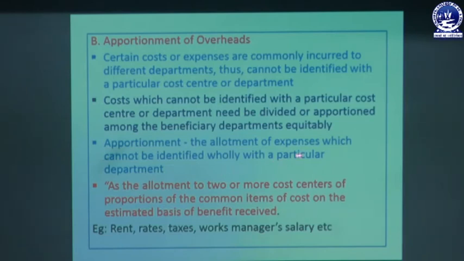Apportionment means the allotment of expenses which cannot be identified with only a particular department. So when the amount of expenses cannot be identified to a particular department, the allotment is made on some equitable basis, which is known as apportionment of overhead.